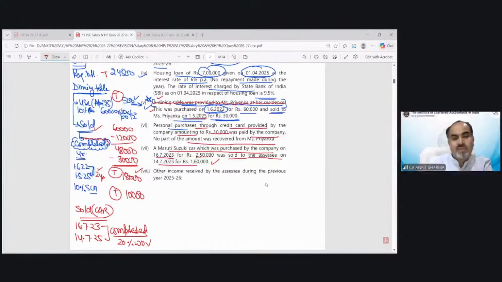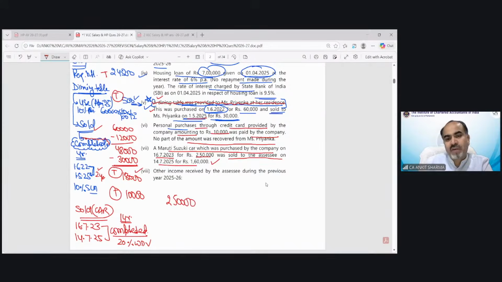So for the purpose of car, there is only one complete year. That is not 2 years. Yes, Navneet, for the preceding previous year we need to take 12 months. For the purpose of car, it's 1 year, 11 months and almost 28 days. So it's not completed 2 years. So we have to apply only 1 year depreciation for finding out the value.